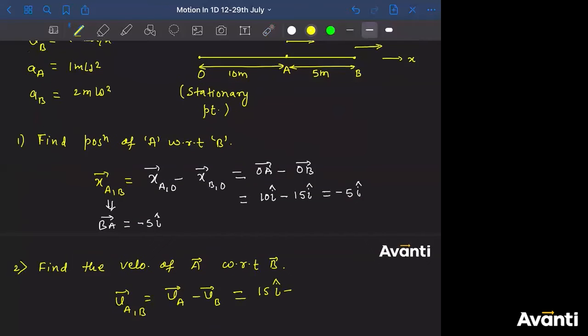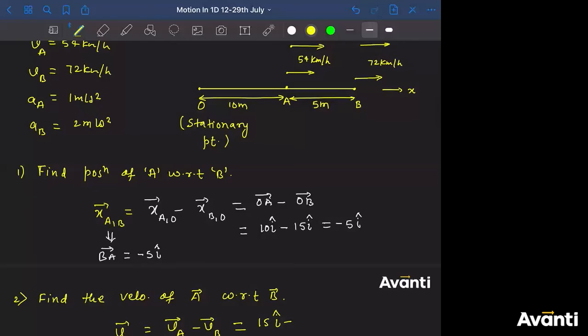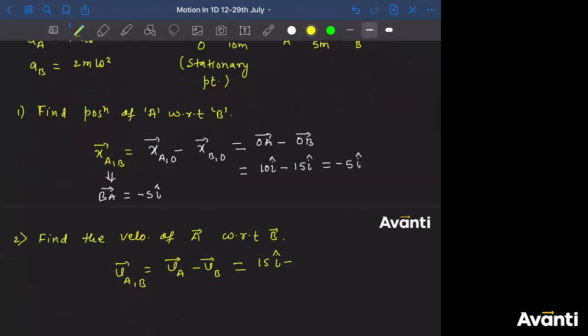What is the velocity of B? 72 km per hour. That is 20 meter per second along positive x-axis. So 20 i cap. So what is the answer? -5 i cap meter per second. Achha, what is the meaning of this?